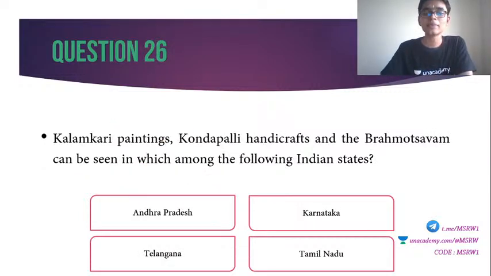26. Kalamkari paintings, Kondapalli handicrafts and Brahmotsavam can be seen in which among the following Indian states? Andhra Pradesh, Karnataka, Telangana, Tamil Nadu. 26th question, you have 20 seconds.